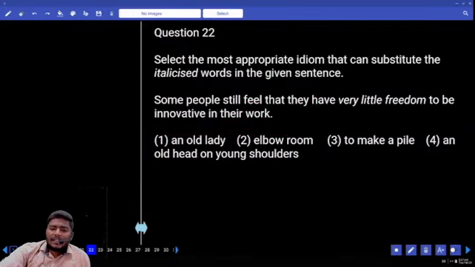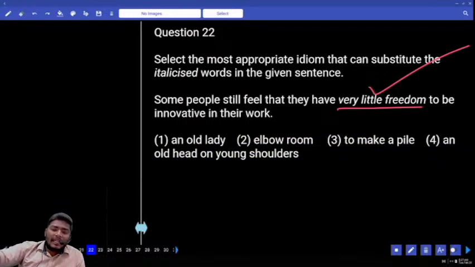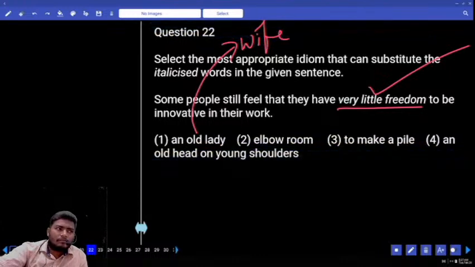Some people still feel that they have very little freedom to be innovative in their work. The underlined or italicized phrase is very little freedom. Little freedom. Get the meaning of this idiom. I have to get the idiomatic phrase for this one. An old lady is usually used to refer to the wife. An old lady means wife.